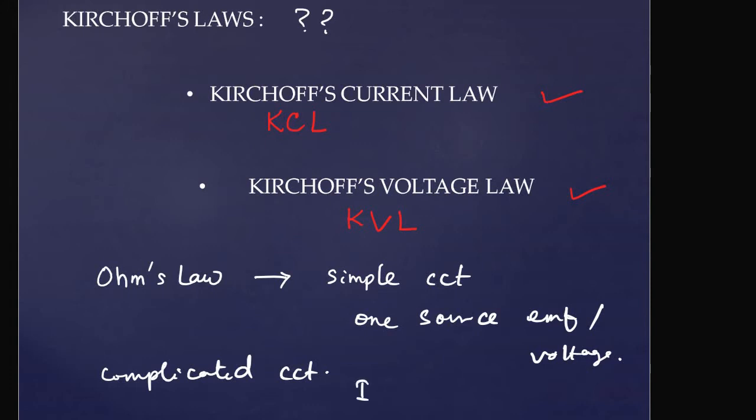That's why the direction of current is important. The direction of voltage and amount of voltage is also important. That's how Charles Kirchhoff gave two different laws for it. So we must understand what that is and how we can use it in our complicated circuits in future.